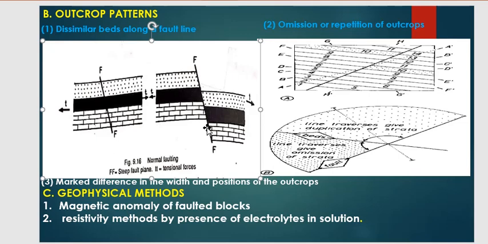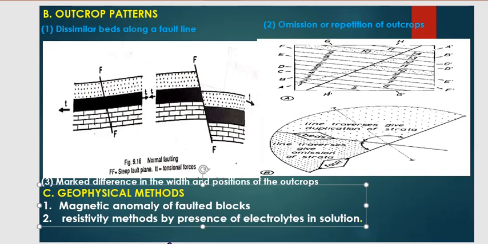Then next is your geophysical method. How do we determine fault in the field by geophysical method? In geophysical method, two processes are applied. One is magnetic anomaly of faulted blocks. Second is resistivity method by presence of electrolytes in solution.